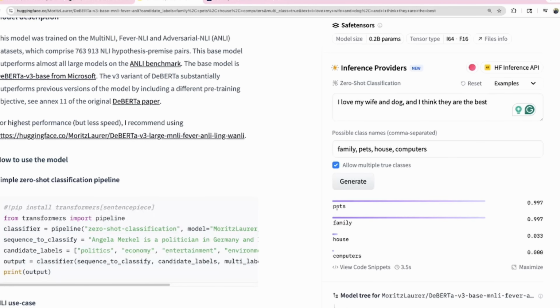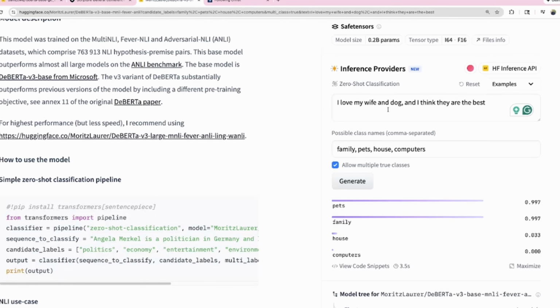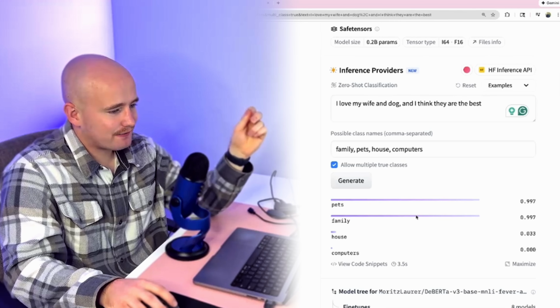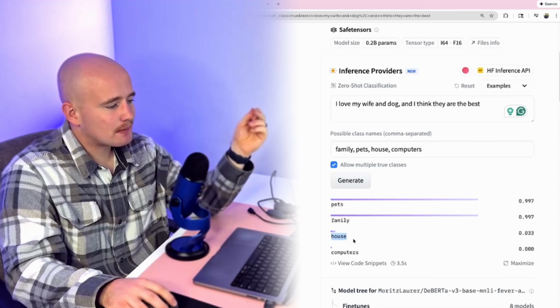And so you can see that this model returns a score based on how confident it is that this sentence is talking about these topics. So it's confident that I'm talking about pets and family in this sentence, but not so much about house and computers. And so we're able to use the same methodology, but for every single conference talk.